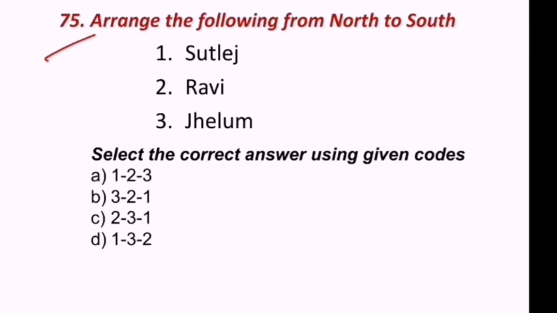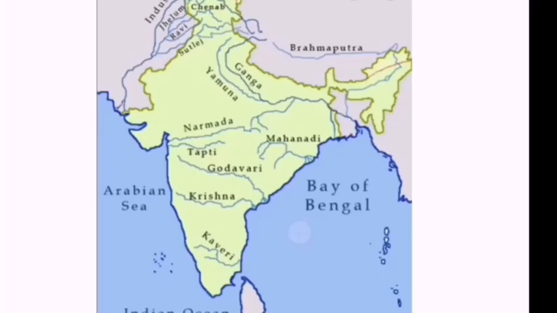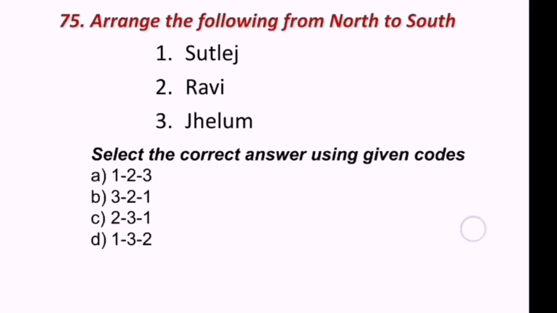75th question. Arrange the following from north to south. Sutlej, Ravi, Jhelum. This area is very important. So look at the map and understand here. Jhelum, Ravi, Sutlej. Northern side is Jhelum, second is Ravi and then Sutlej. So 3, 2, 1. B is the correct answer.